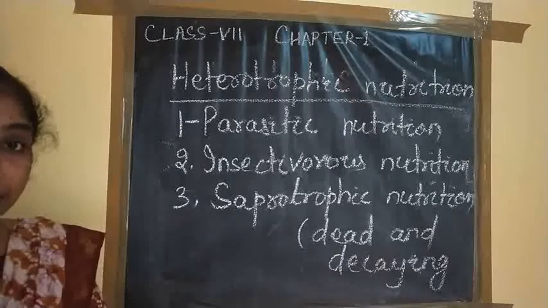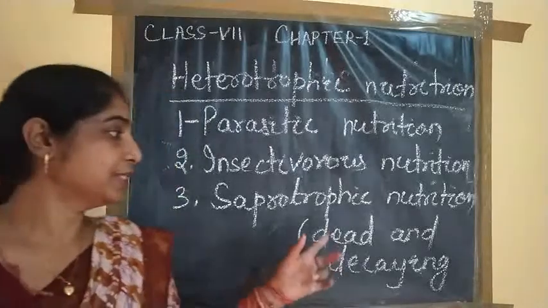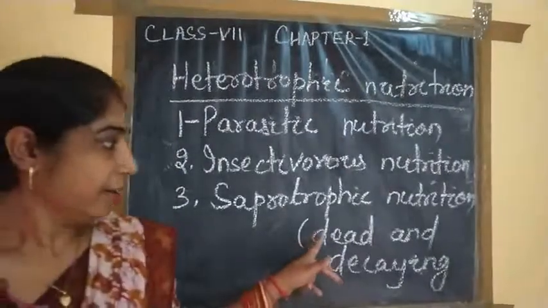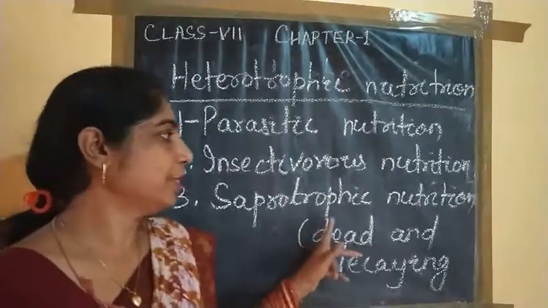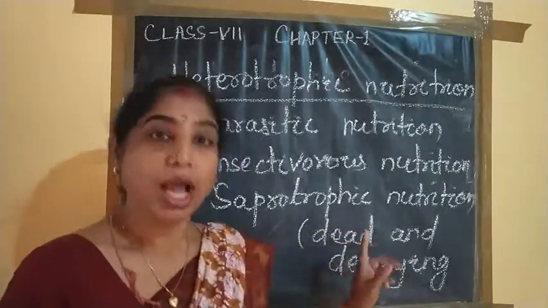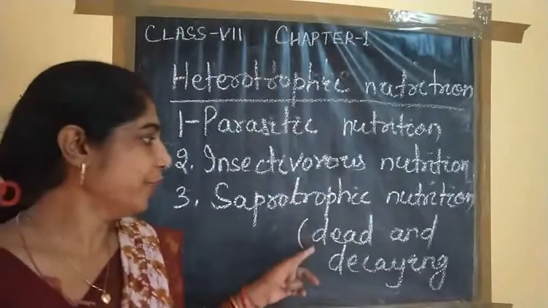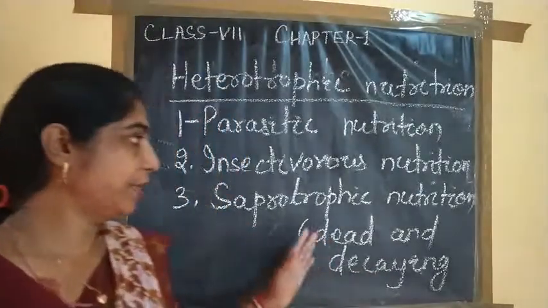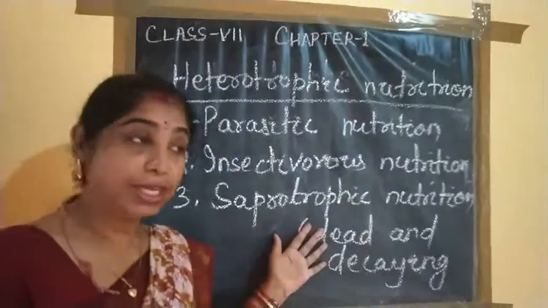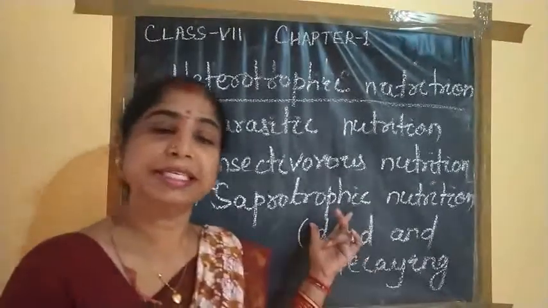nutrition. What is saprotrophic nutrition? The mode of nutrition in which the living organism depends on dead and decaying matter is called saprotrophic nutrition. What is a saprotroph? Saprotrophs are the living organisms which take their food from the dead and decaying matter. So this is the difference: saprotrophic mode of nutrition and saprotrophs. Saprotrophs are the living organisms. Saprotrophic nutrition is a type of nutrition.